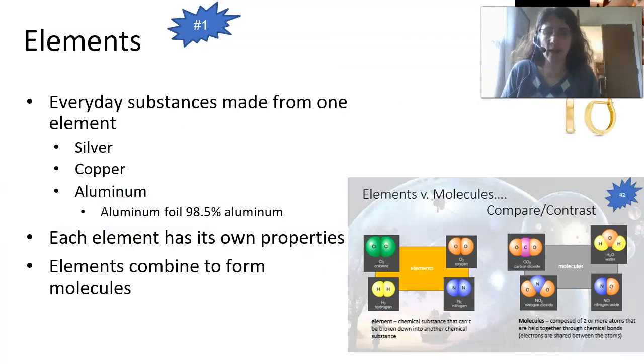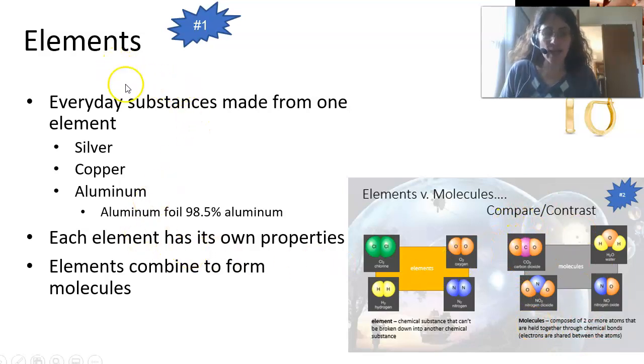We do have some substances that are fully made up of one type of atom, but even our aluminum foil is only 98.5% aluminum. There are other elements in that, so that makes it like a molecule or a compound.